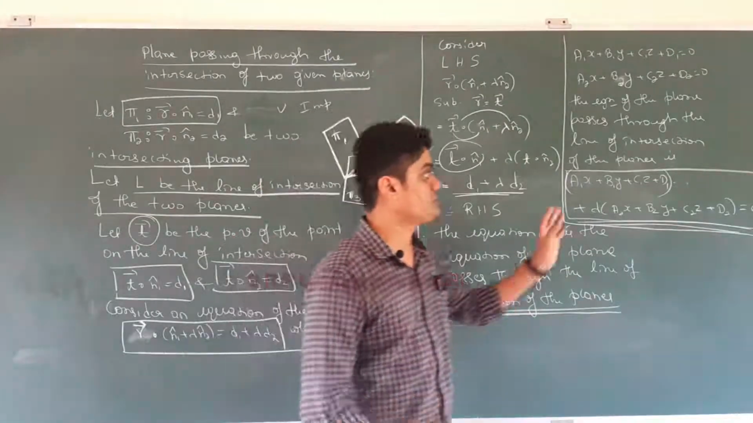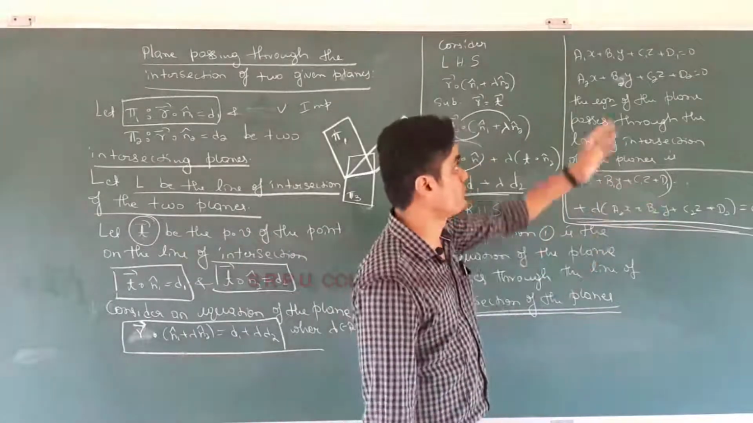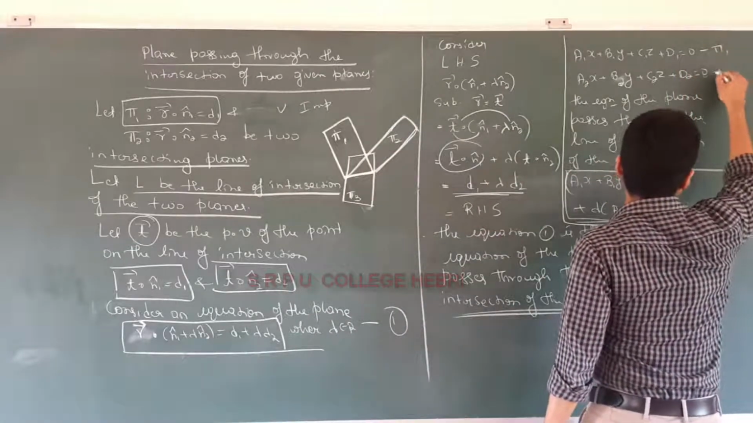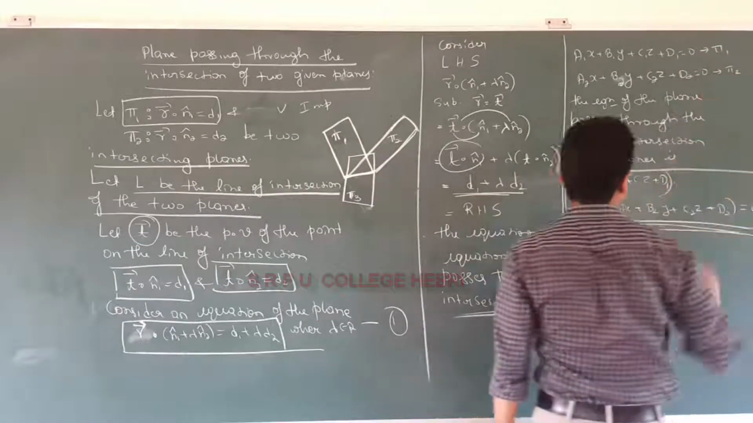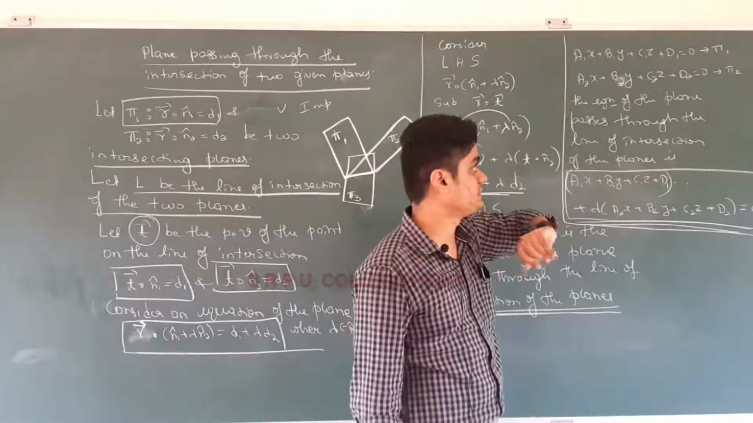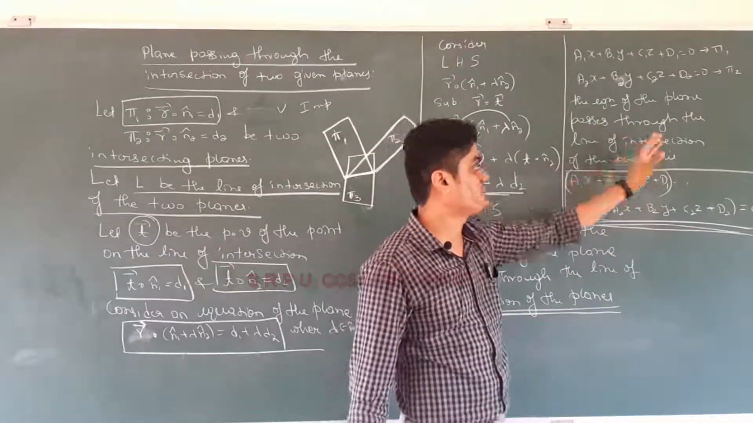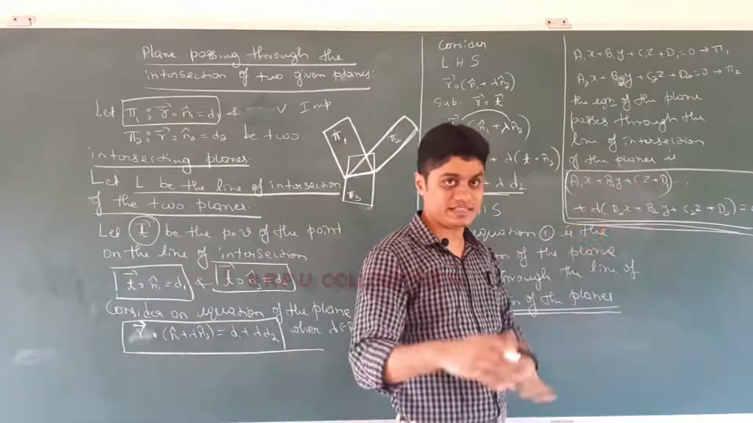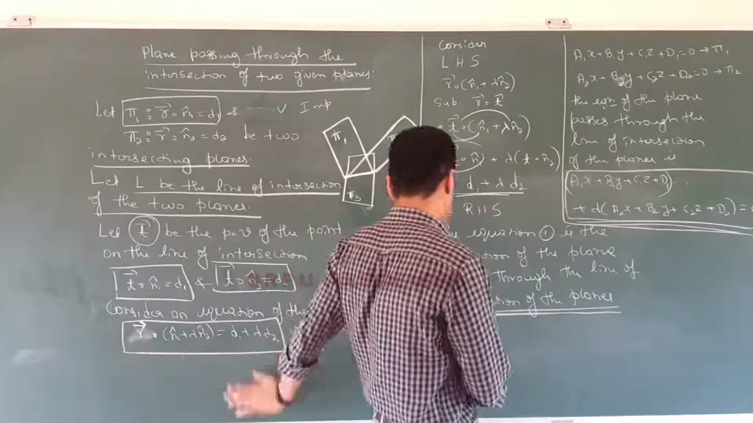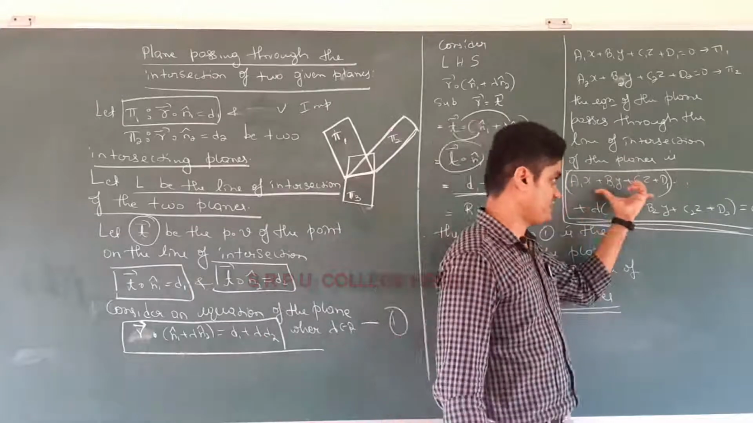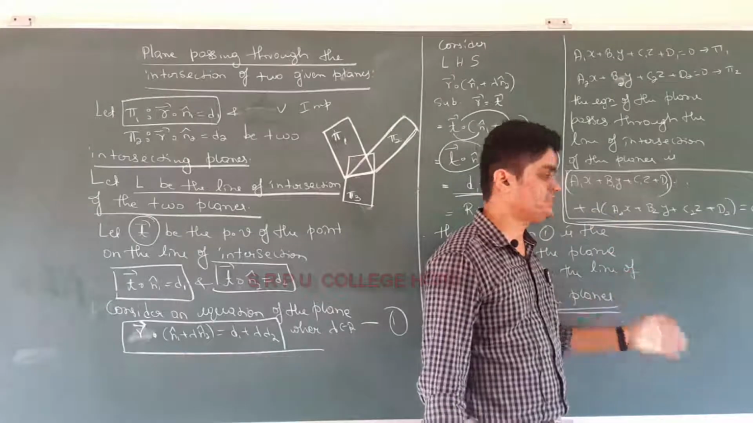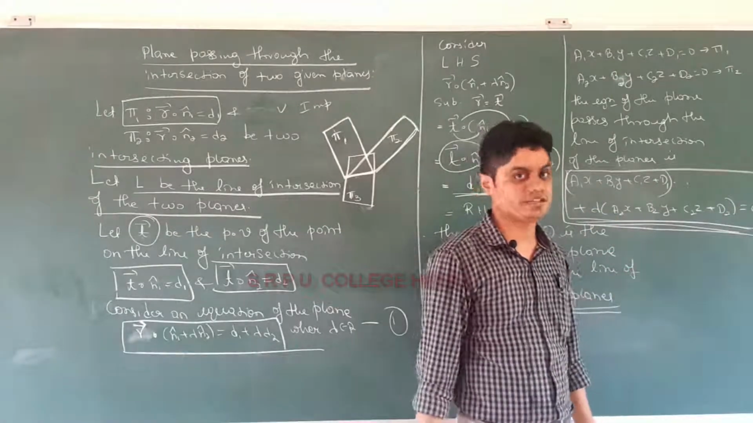Okay, now I will show you how to write this in Cartesian form. Consider two planes, pi 1 and pi 2, in Cartesian form. Then the equation of the plane that passes through the line of intersection of the planes is, directly writing the answer, first equation plus lambda times second equation equal to 0. If you simplify this, you will get the equation of the plane in Cartesian form also.